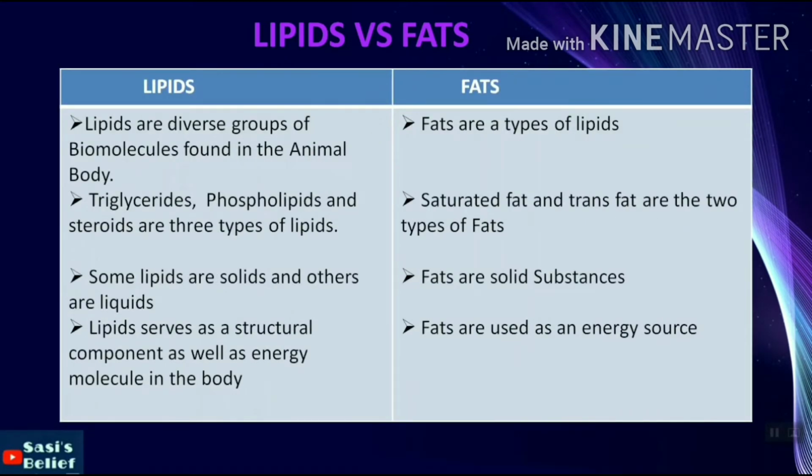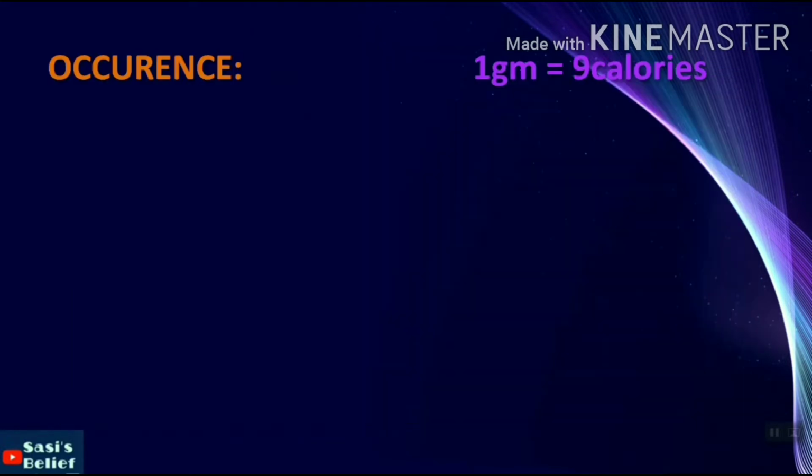Lipids are diverse groups of biomolecules found in the animal body, whereas fats are a type of lipid. Triglycerides, phospholipids and steroids are three types of lipids. Saturated fat and trans fat are the two types of fats. Some lipids are solids and others are liquids, whereas fats are solid substances only. Lipids serve as a structural component as well as an energy molecule in the body. Fats are used as an energy source.